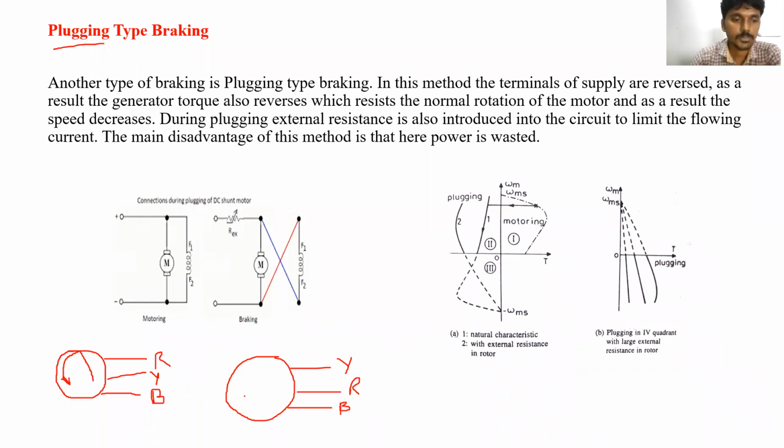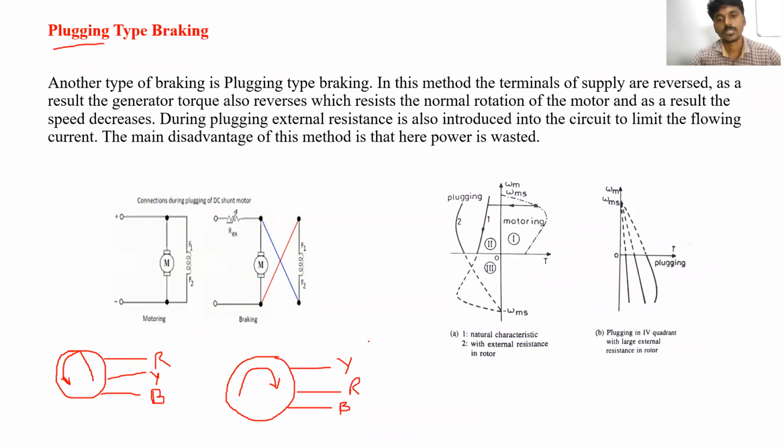Due to this, whatever rotating magnetic field is produced becomes reverse. If the rotating magnetic field is reverse, then the speed is also going to be reverse.